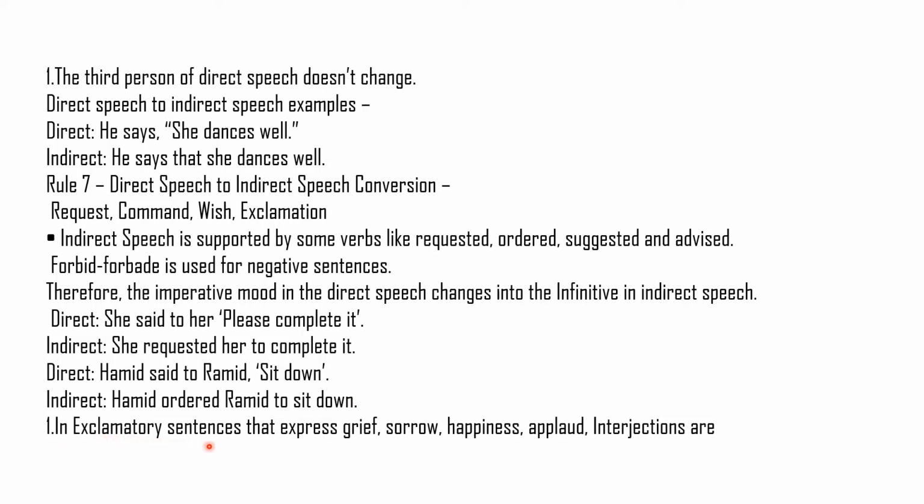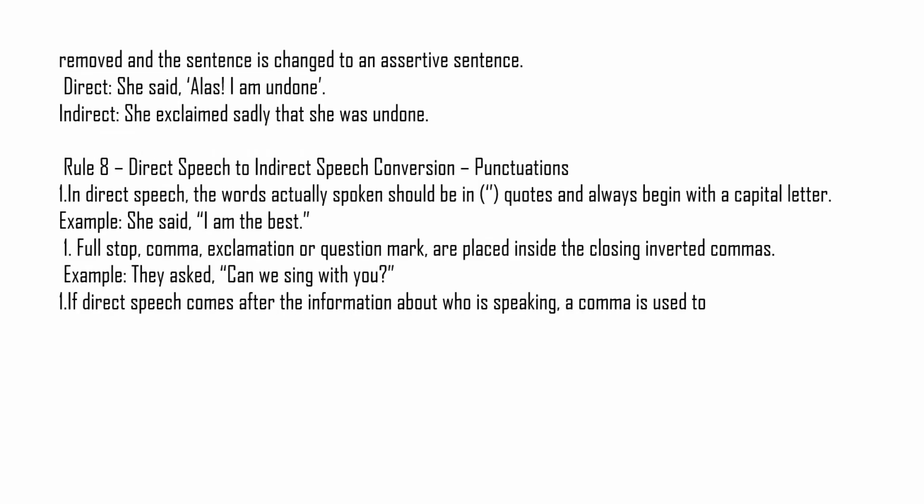In exclamatory sentences that express grief, sorrow, happiness, applause, interjections are used. So when we convert such sentences into indirect speech, we have to remove these interjections and the sentence changes into an assertive sentence. She said, "Alas, I am undone." Now see here, an interjection is used. Interjection means a sign of exclamation. She exclaimed sadly that she was undone.